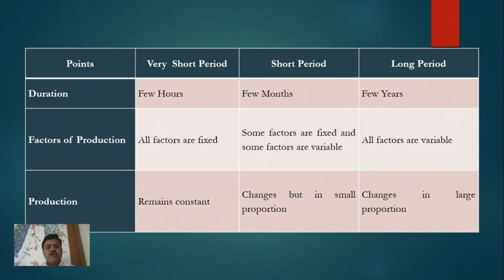Short period is the period of a few months. In a few months there is a possibility of change in the raw material. We can also change labor in the short period. That's why some factors are fixed in the short period and some factors are variable. So due to change in the variable factor, there is a scope to increase production in the short period. That's why production changes in the short period, but in a small proportion.